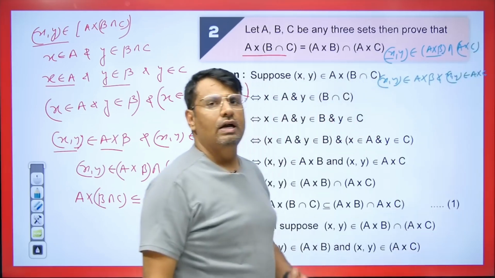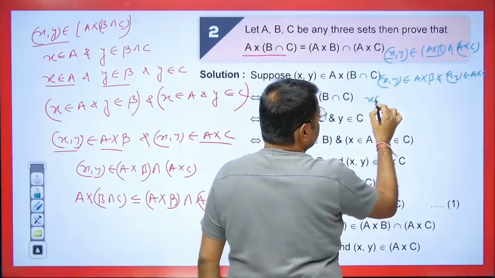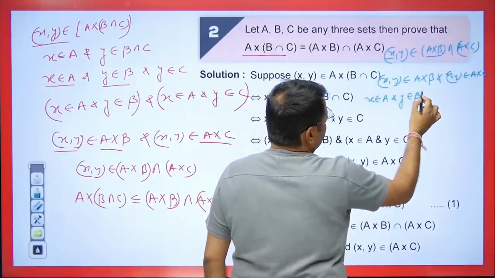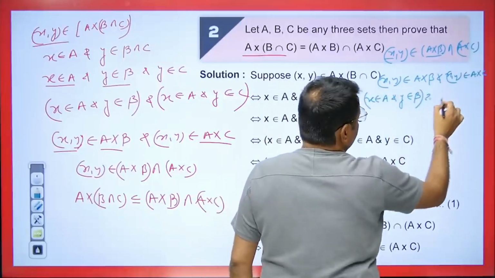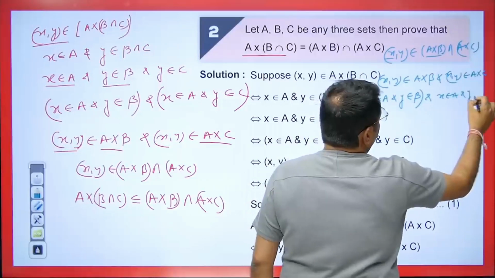In both cases, it belongs in both. This means that when it belongs to both, x belongs to A and y belongs to B. It's a Cartesian product, so we can write it like this. And what will come here, students? So x belongs to A and y belongs to C, as you can see here.